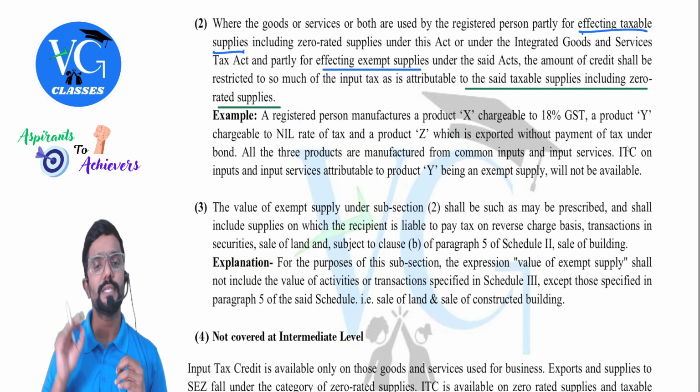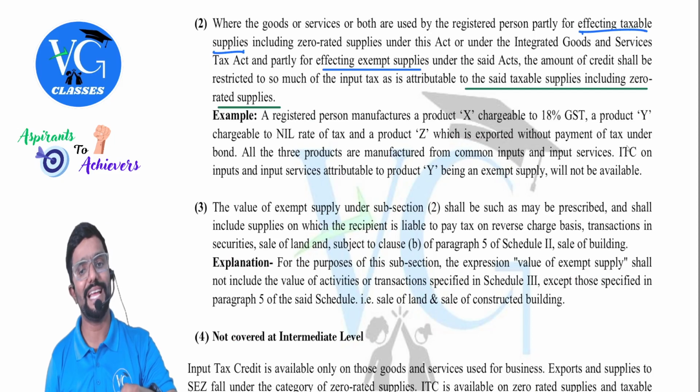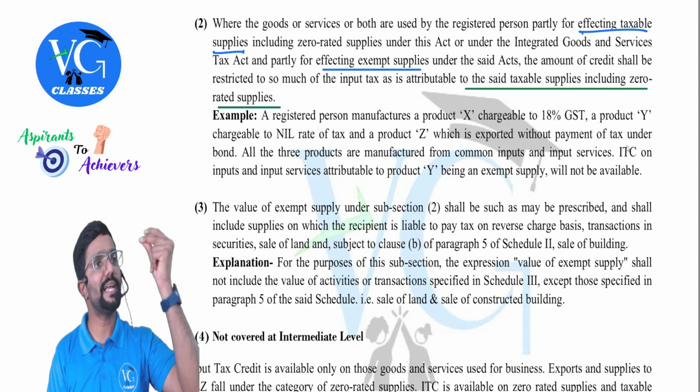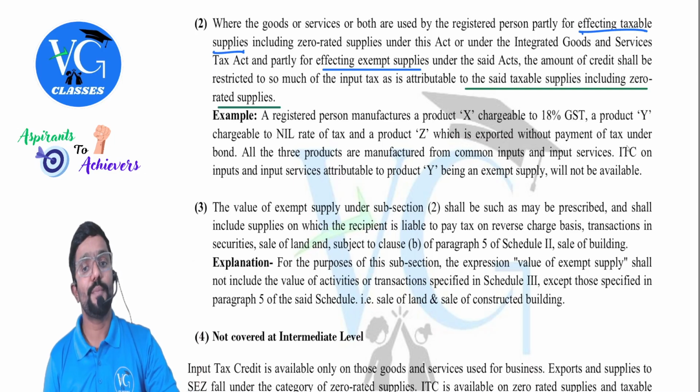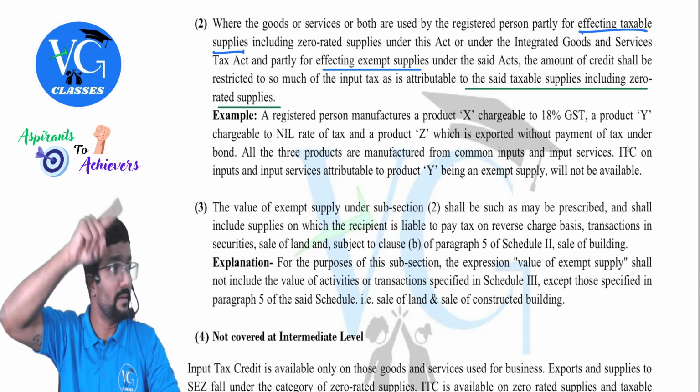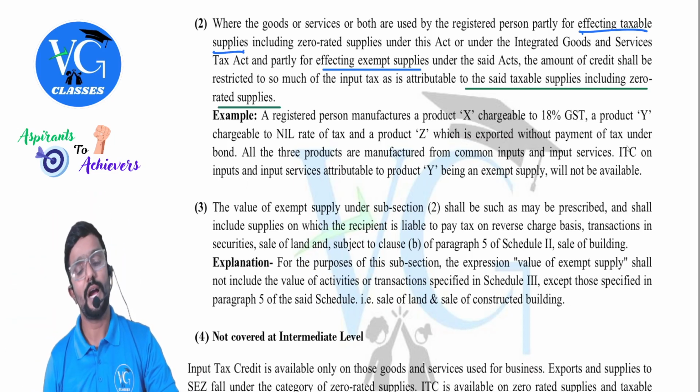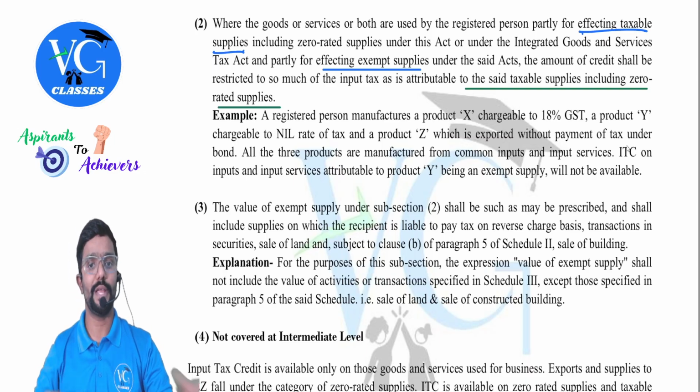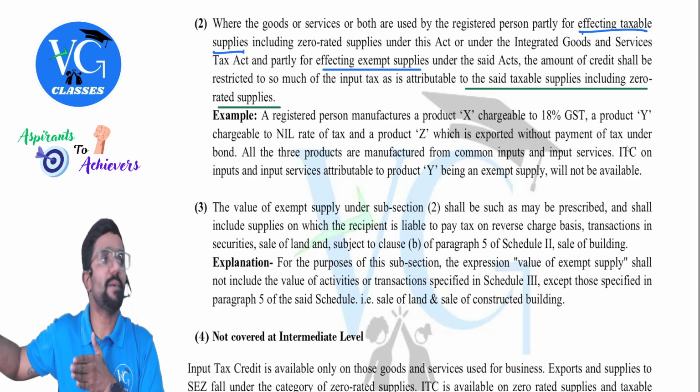Example, a registered person manufacturing a product X chargeable to 18% GST. Okay. Product X is taxable. Product Y chargeable to nil rate of tax. Exempt, huh? Exempt supply includes nil rated supply. So product Y is exempt. And product Z, which is exported without payment of tax under the bond. Okay, that means Z is a zero rated supply.